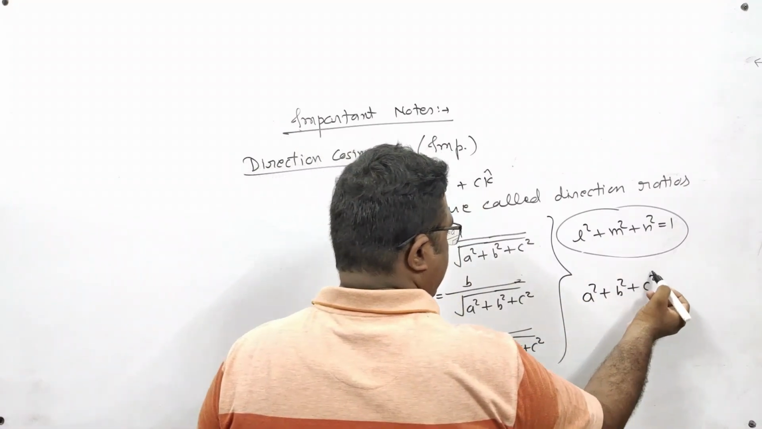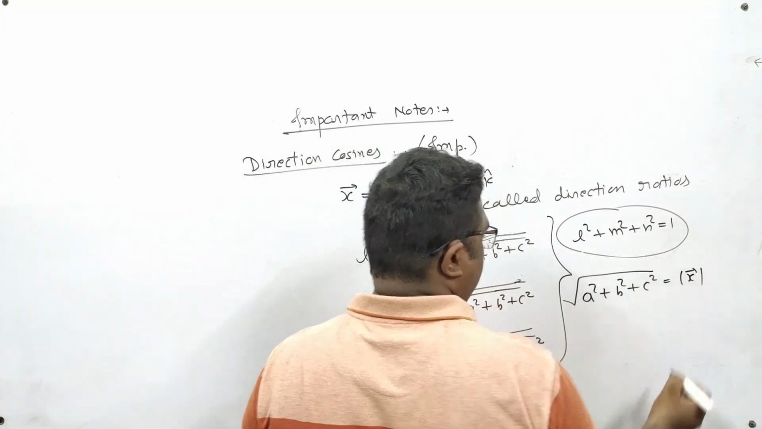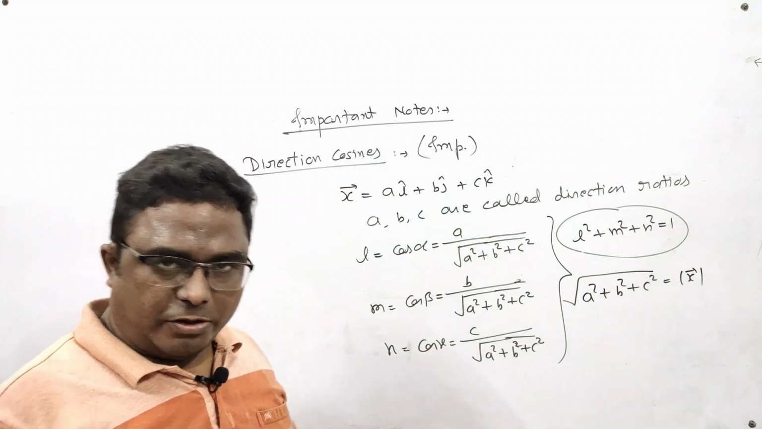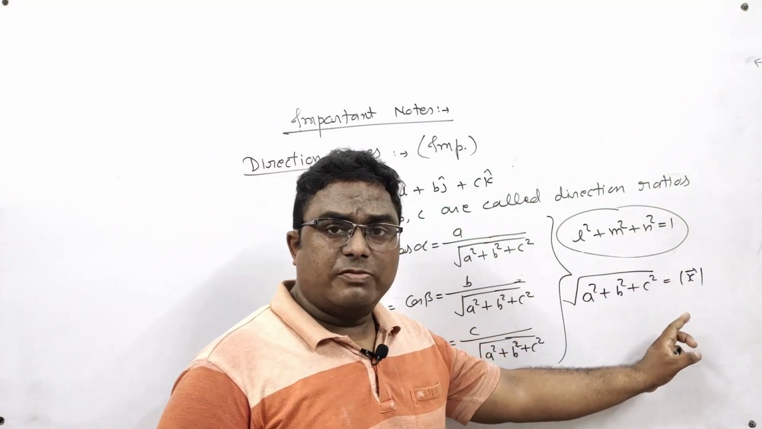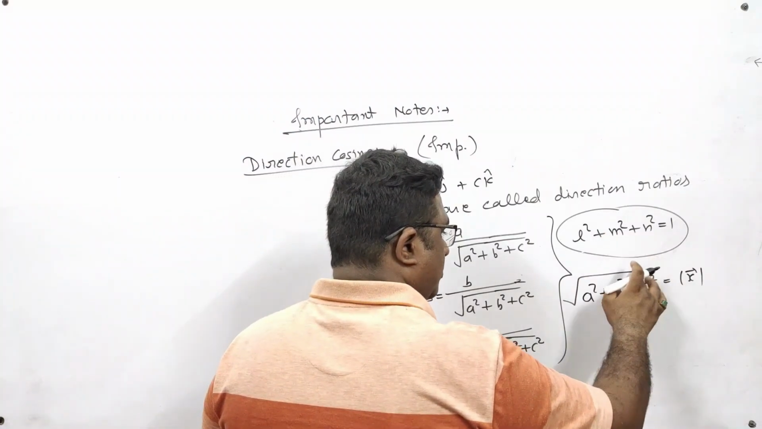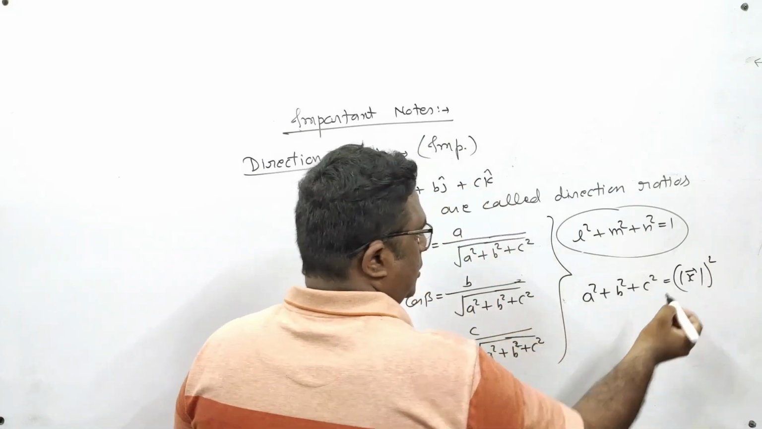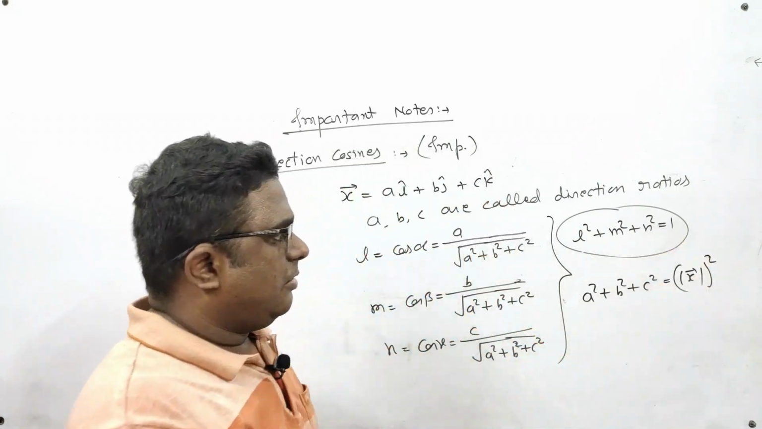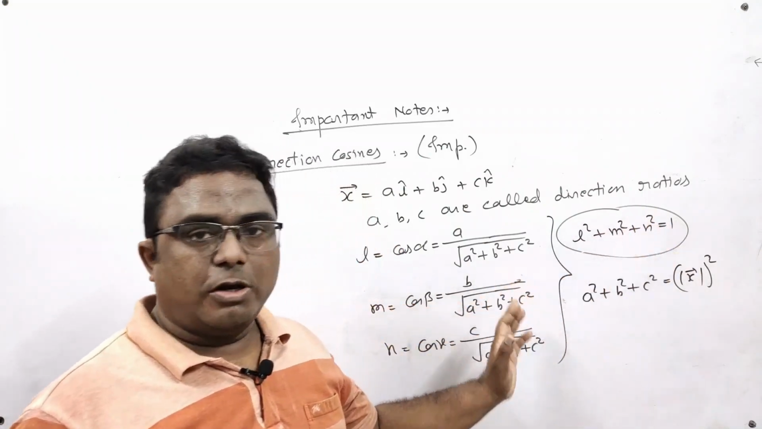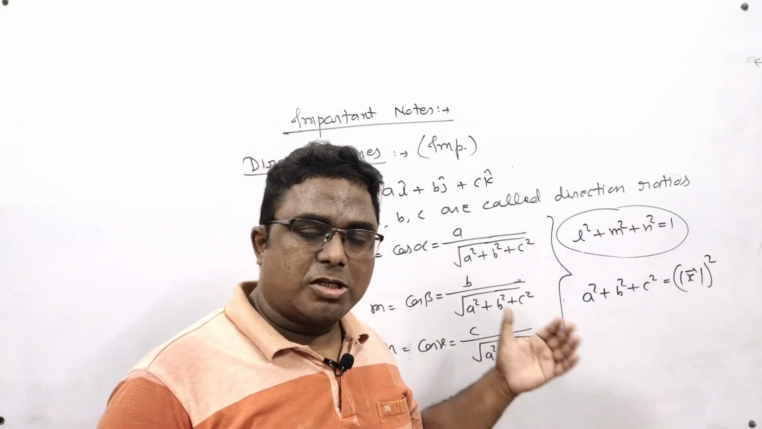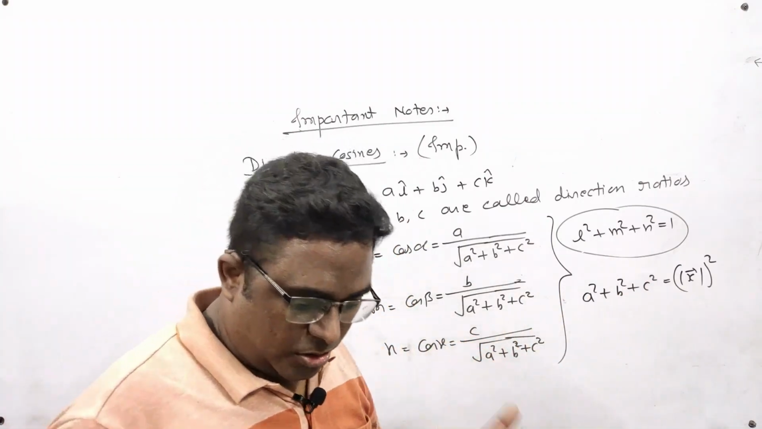It's very easy. Suppose I put a square root over it, then it will definitely be the magnitude of x vector. We know already that root of a square plus b square plus c square is equal to the magnitude of x vector. And if I remove the square root sign, then the whole square will come over it. So there are two formulas. If you take the sum of squares of direction cosines, the result will be 1. But if you take the sum of squares of direction ratios, the result will be magnitude of x vector squared.